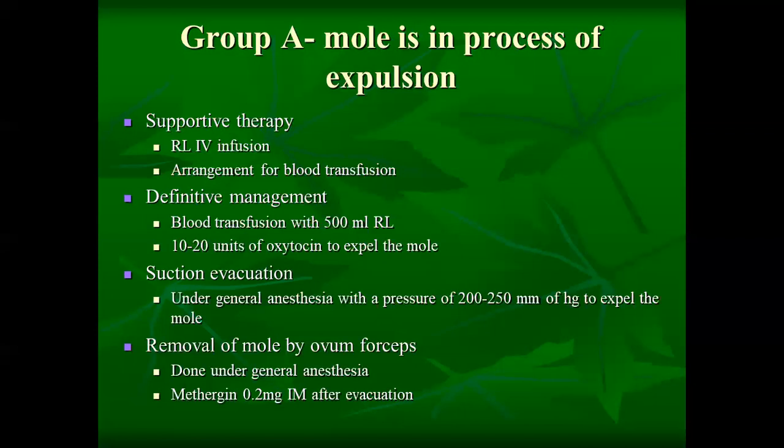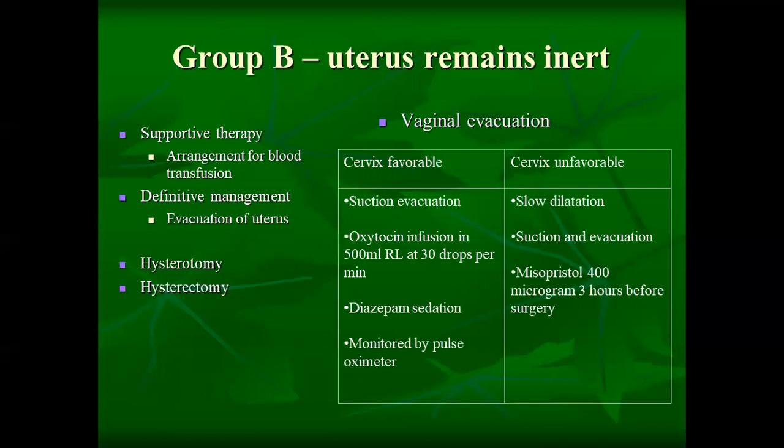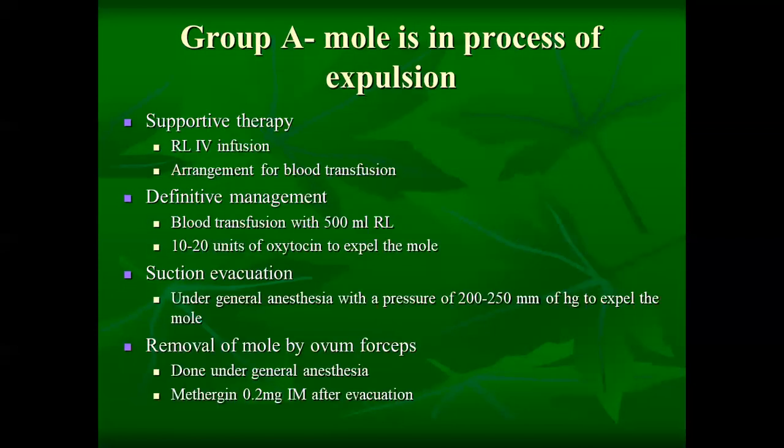So if the patients are in group A, that is, when the mole is in the process of expulsion, supportive therapy with IV RL and arrangement for transfusion should be done. The definitive management is: we transfuse the blood, we give IV RL, that is 500 ml, and we use oxytocin, about 10 to 20 units, to speed up the process of expulsion.